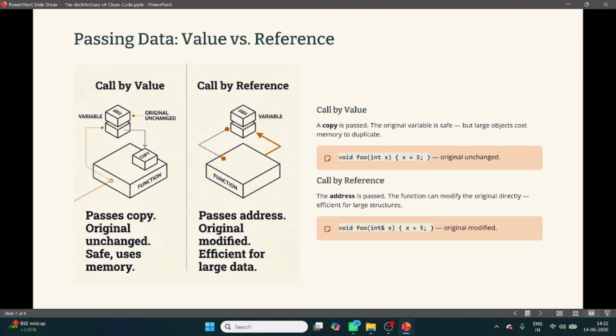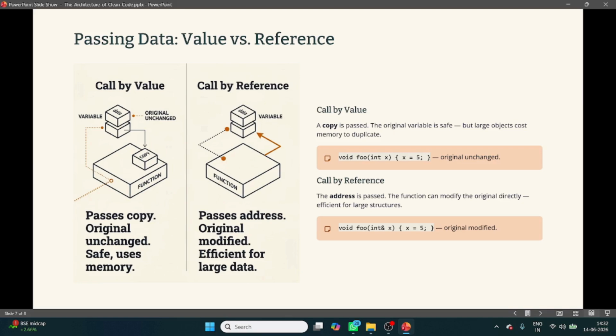Suppose I give my friend a photocopy of my notes. He or she writes something on the photocopy. Will my original notes change? No. Similarly, if anyone asks you, kindly give me your mark sheet, and you provide a photocopy to your friend or to any company, then if they make any changes or write anything on it, that will not change your original mark sheet. So this is called what?